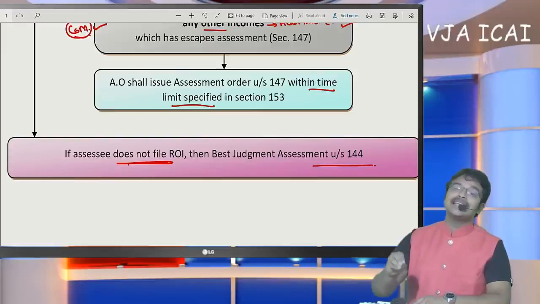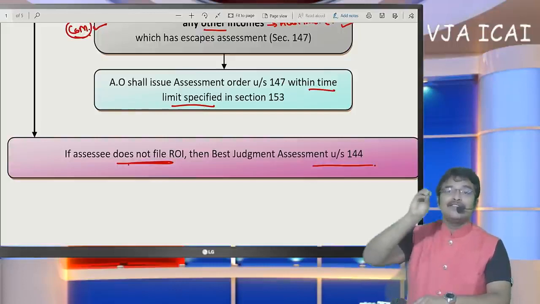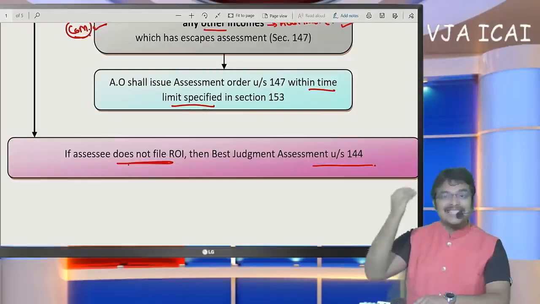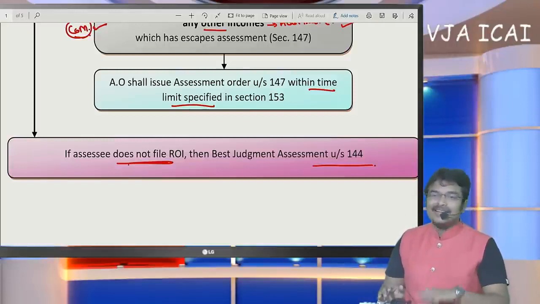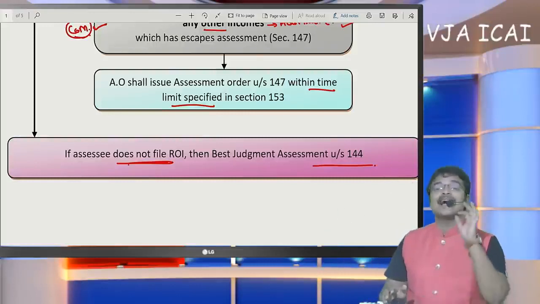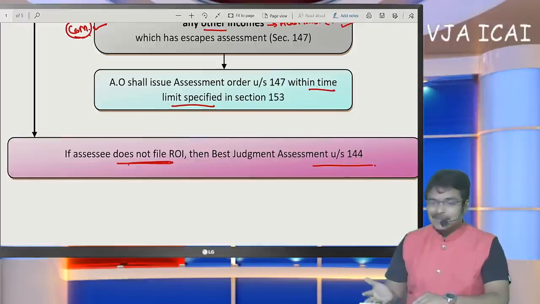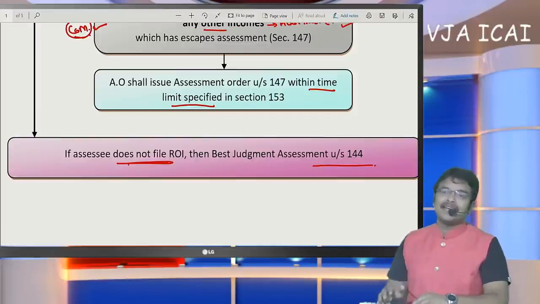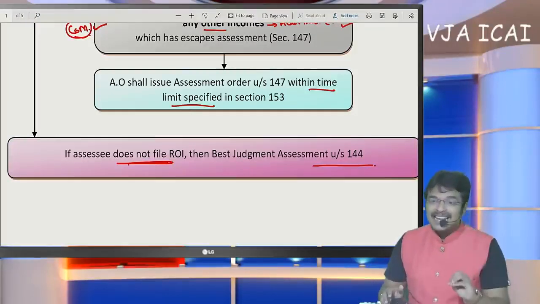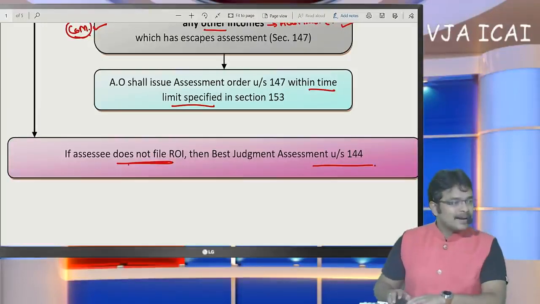In these two cases, the conclusion they have given is this: even though the original reason, in this case capital gain, was the reason of the assessing officer, if that reason is quashed or does not exist, because finally they have come to know that this capital gain is not of this assessee, and they have found other incomes, can such other incomes be assessed? The answer is yes, they can be assessed. If this other income pertains to another assessment year, then a fresh notice must be issued. But if it pertains to the same assessment year, then even though the original reason has been quashed, the other incomes were eligible for assessment. That is the conclusion.